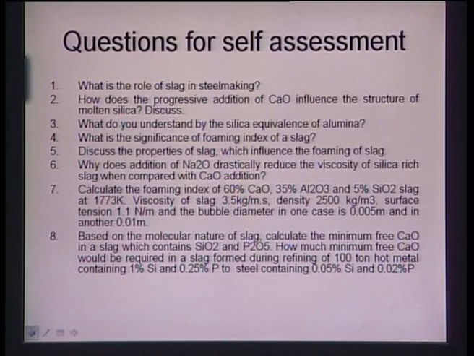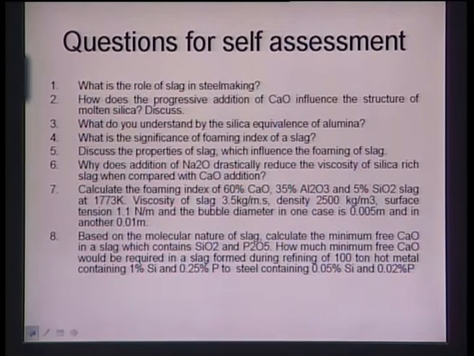So, here are the questions for self assessment. I have framed around 8 questions for you for self assessment. I just read very fast. What is the role of slag in steel making? How does the progressive addition of calcium oxide influence the structure of molten silica? What do you understand by the silica equivalence of alumina in slag? What is the significance of the foaming index of a slag? We have already discussed. Discuss the properties of slag which influence the foaming of slag, that I have already listed. Why does addition of Na2O drastically reduce the viscosity of silica rich slag when compared with calcium oxide addition? This I have already explained, because Na2O is a single charge.